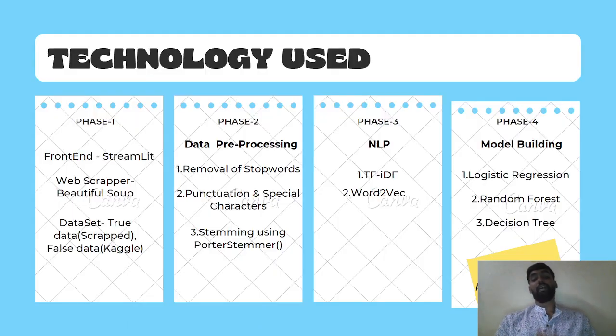Next, these are the technologies I have used for this approach. In phase 1, I have used Streamlit for the front end, and for the web scraper, I used Beautiful Soup. In phase 2, data pre-processing, the removal of stop words is done, punctuations and special characters are removed, and stemming is done using PorterStemmer. In phase 3, under the NLP, I have converted the given text into vector format using TF-IDF. I am also working on Word2Vec. In phase 4, I have used three algorithms, that is logistic regression, random forest, and decision tree, but I am considering random forest for my prototype.